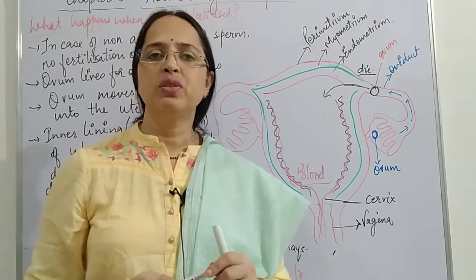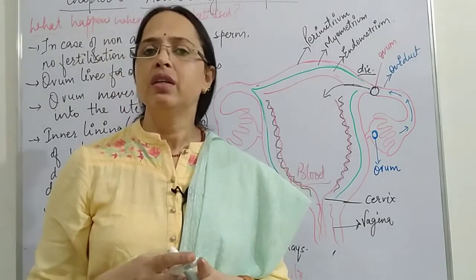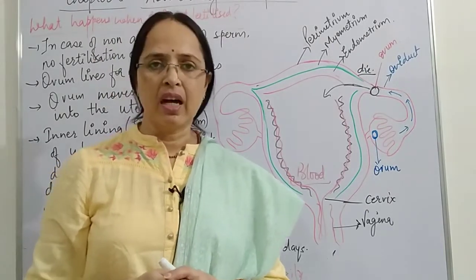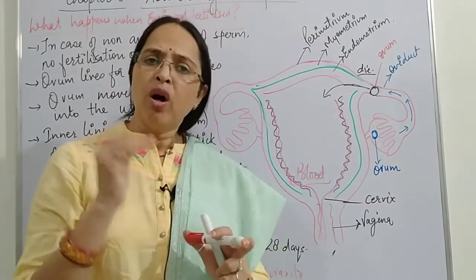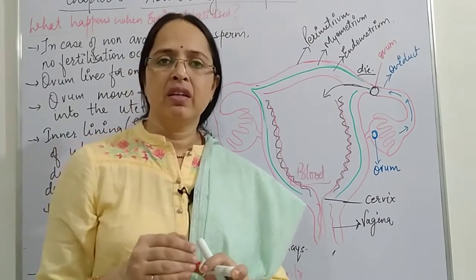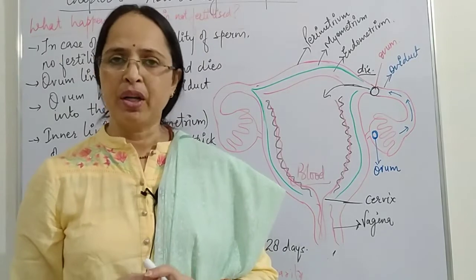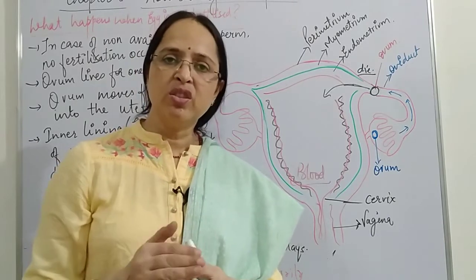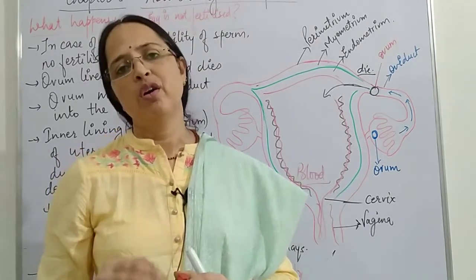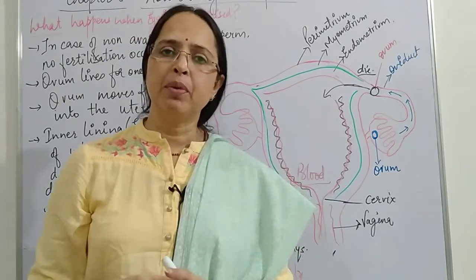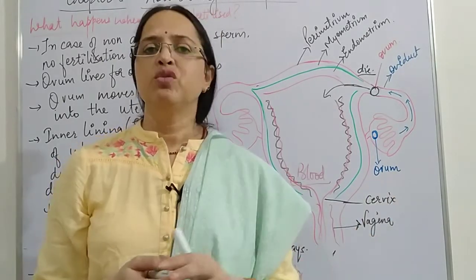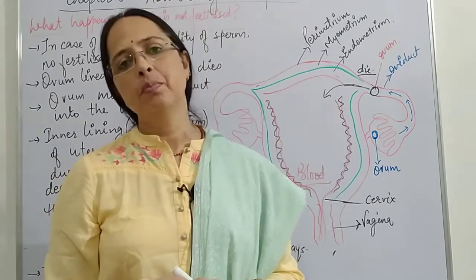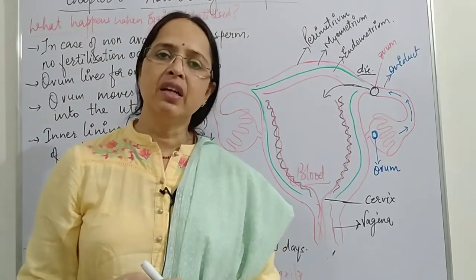That means there is no menstruation during the 9 months period, and after the delivery of the baby, the cyclic process starts again, because the fetus is developing inside the pregnant mother's body. During that time there is no requirement of changes in the endometrium, no requirement of fertilization. So for that time being these cyclic changes stop, and after the delivery of the baby, the cyclic changes begin again in the inner layer of the uterus.